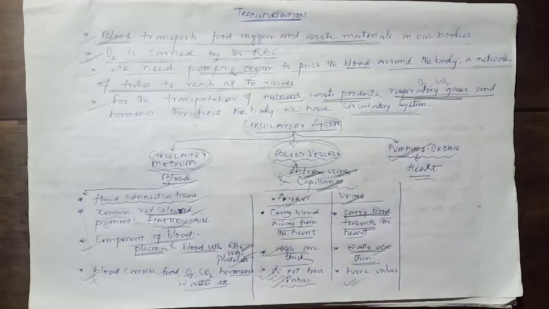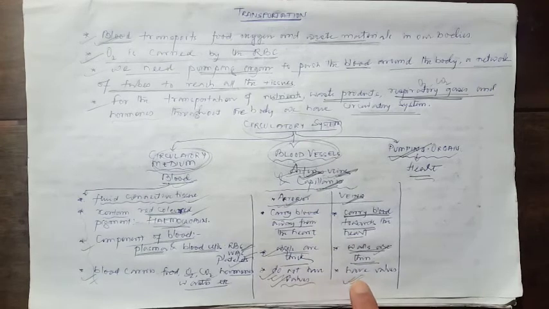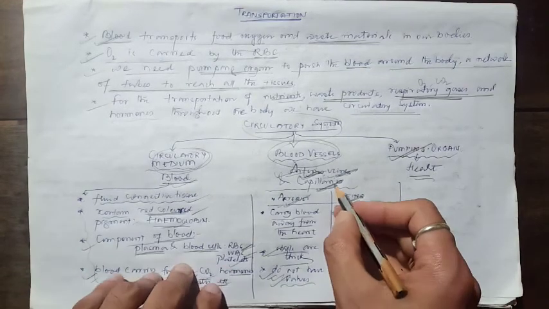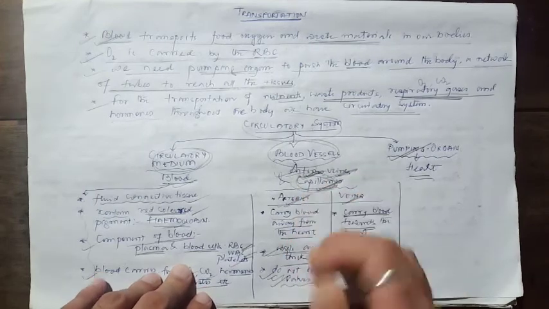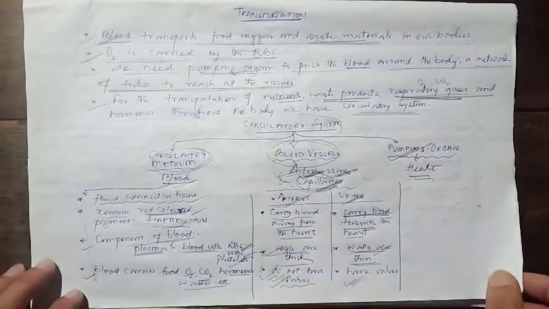To prevent the backward flow of blood, veins have valves. That's what arteries and veins are, students. Now we have another type of tubes, the capillaries. They're very fine tubes which join arteries and veins.